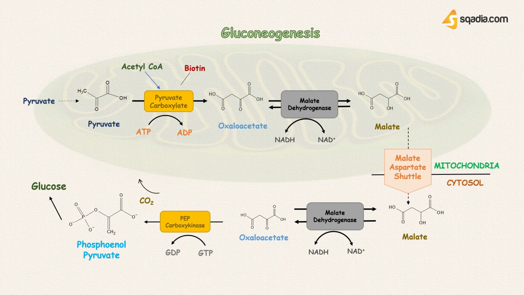Now again, during excessive ethanol metabolism, we can get high levels of NADH, and the high levels of NADH alter this process. High levels of NADH in mitochondria from the aldehyde dehydrogenase reaction lead to an increase in malate in mitochondria.